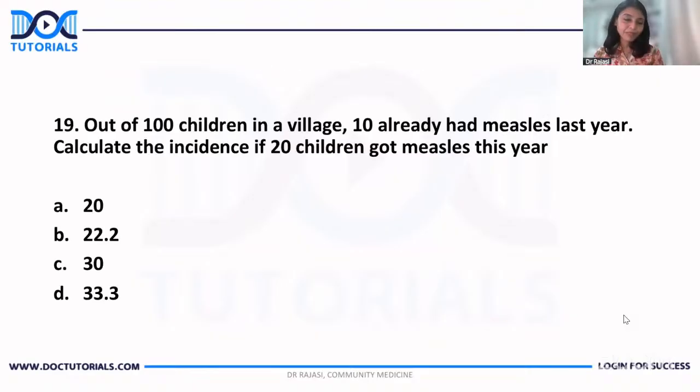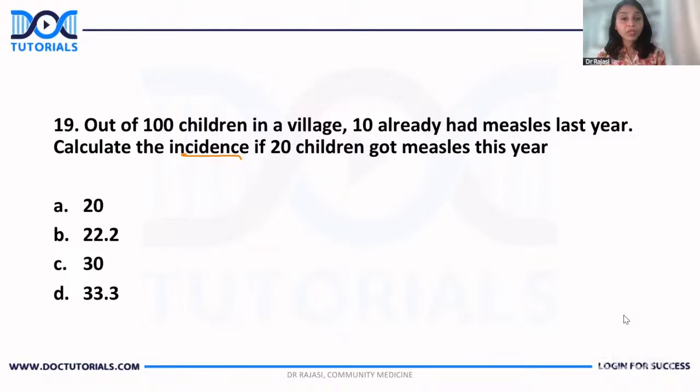Very simple question to calculate the incidence. You know what is incidence? Number of new cases, right? Number of new cases. Out of 100 children in a village, 10 already had measles last year. Calculate the incidence if 20 children got measles this year. So the question is this year's incidence.